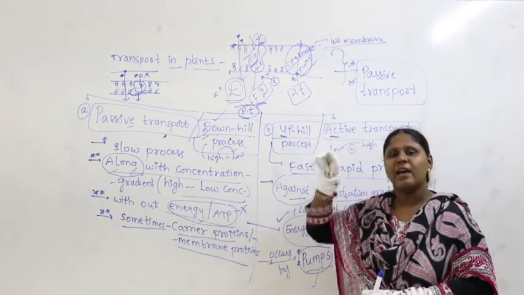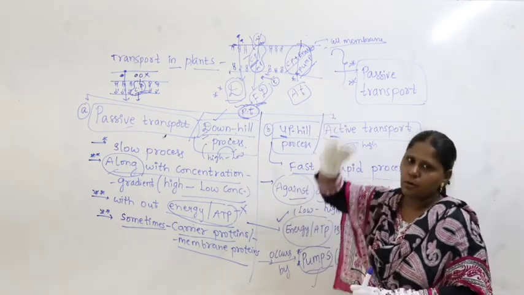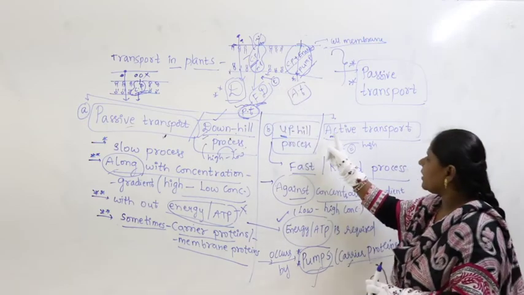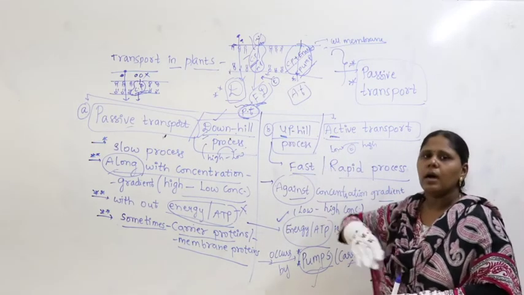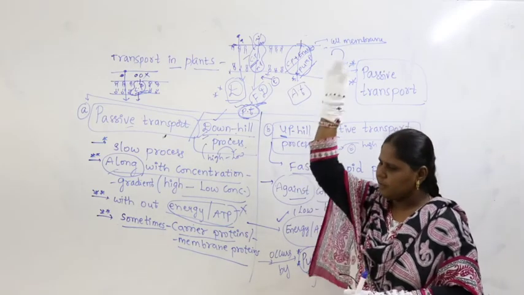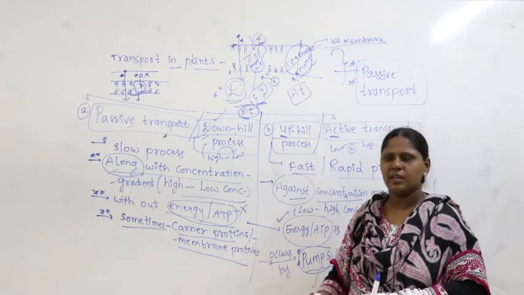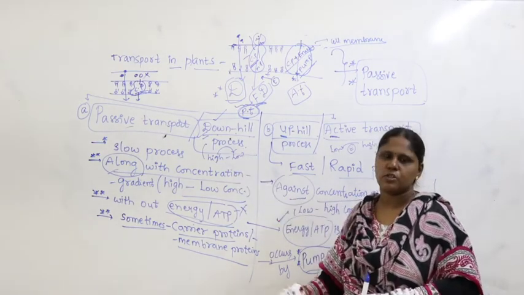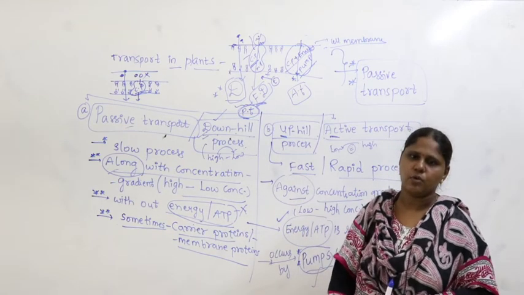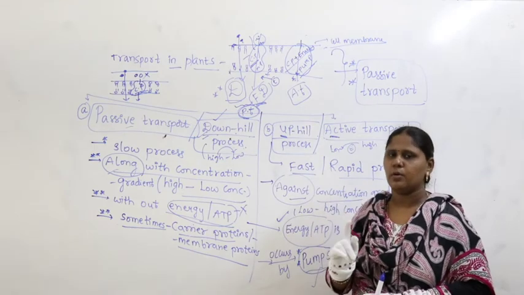Why? Because you need energy, you will put more energy in climbing up, low to high. That's why active transport is movement from low to high, that's why it's called uphill transport. While coming down, you will climb the steps down very fast because energy is not that much needed. So, no need of energy because you are coming from high to low. That's why passive is called downhill transport, active is called uphill transport. Try to remember, don't get confused.